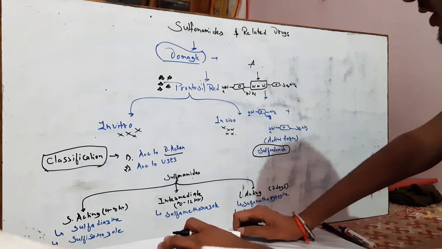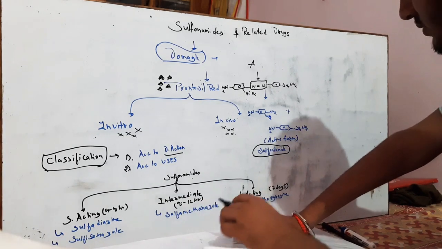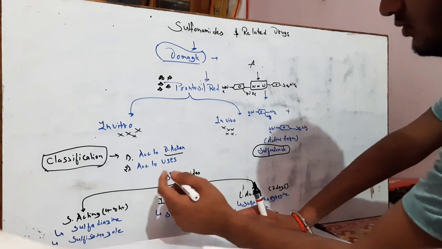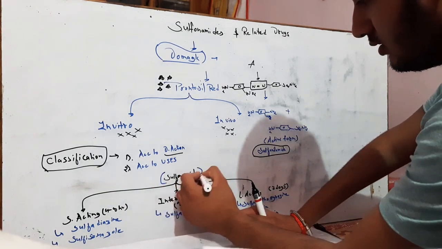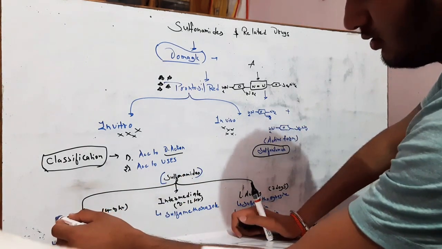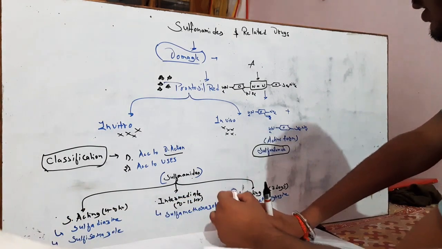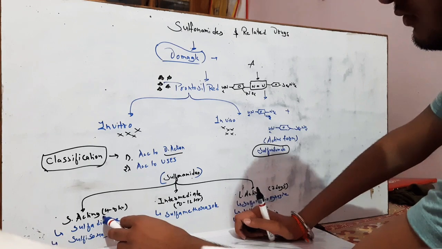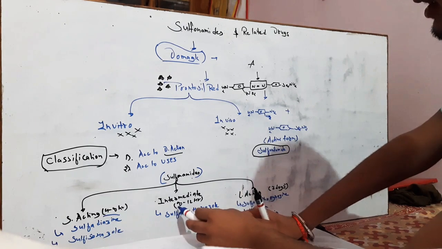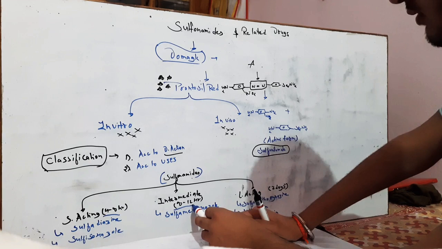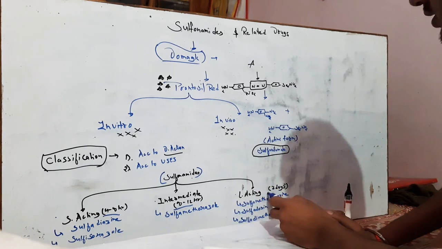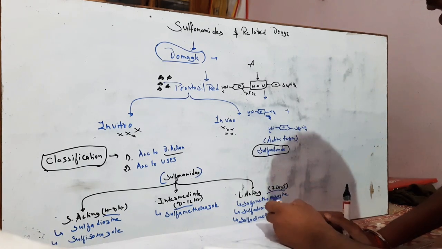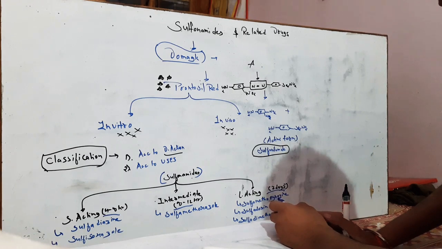According to duration of action, the sulfonamides are grouped into three: short acting, intermediate acting, and long acting. The short acting ones have action for 4 to 8 hours, intermediate for 8 to 12 hours, and the last has action for more than 7 days. These are the highly long acting sulfonamide drugs.